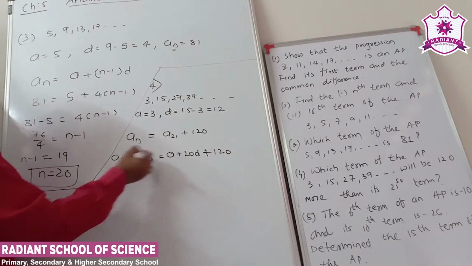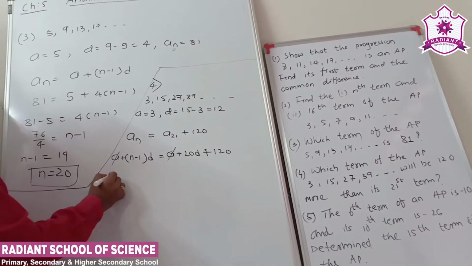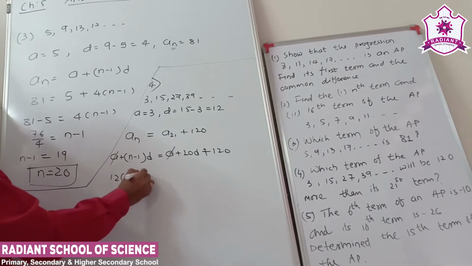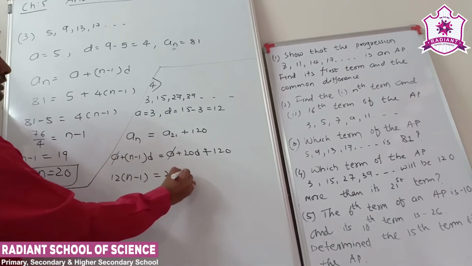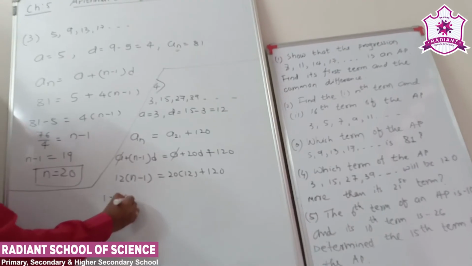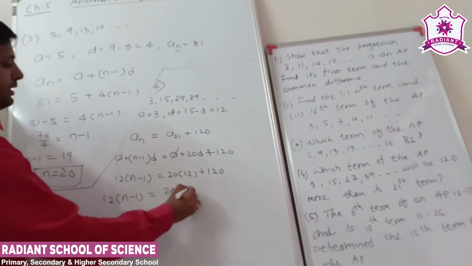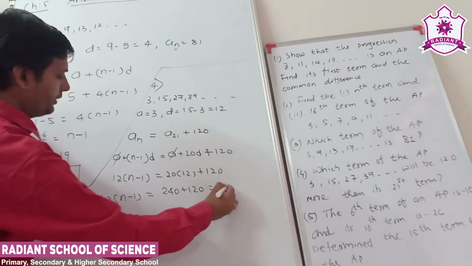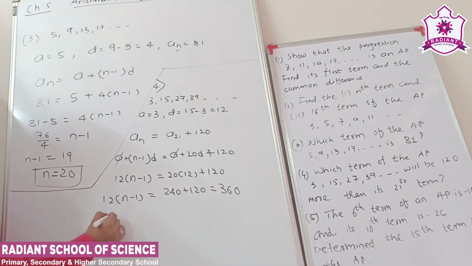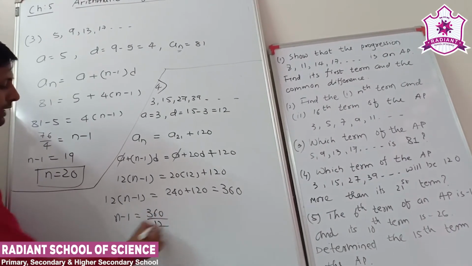Here a is common on both sides, so we cancel it. Now d is 12 into n minus 1. So 20 into 12 plus 120. Here 12 into n minus 1. 12 twos are 24, so 240 plus 120 is equal to 360. So n minus 1 is equal to 360 divided by 12.